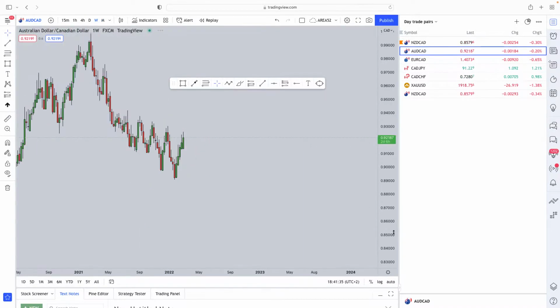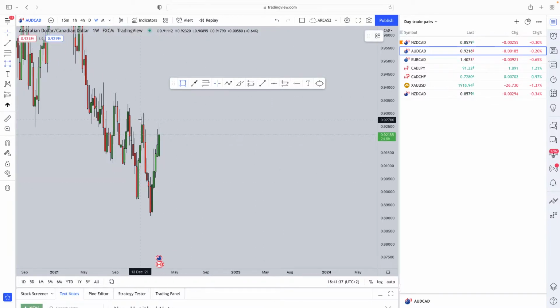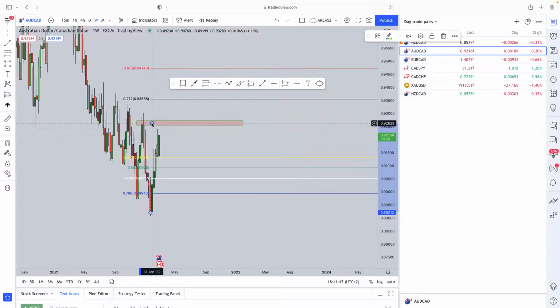Now from a weekly perspective, what do we see? On the weekly time frame, we can clearly see how the market is currently testing a strong level of resistance, and the market also gave us this massive impulse. After an impulse, you expect a correction, and the best way to measure that correction is by taking your Fibonacci from the low to the high.